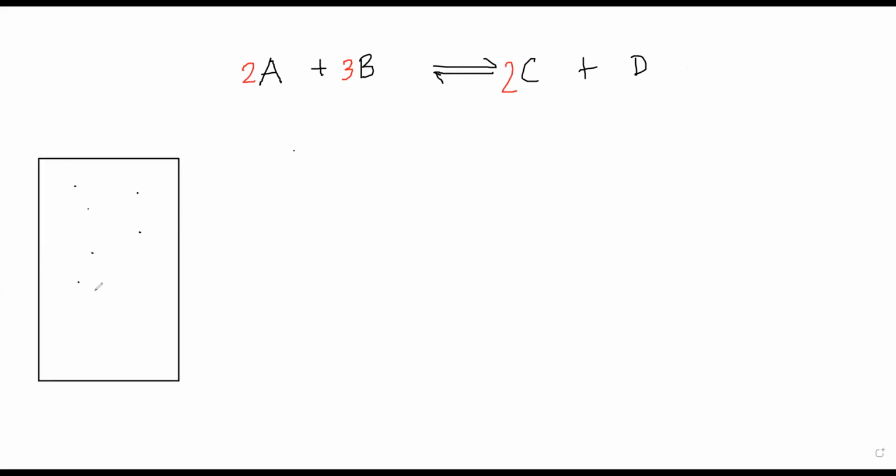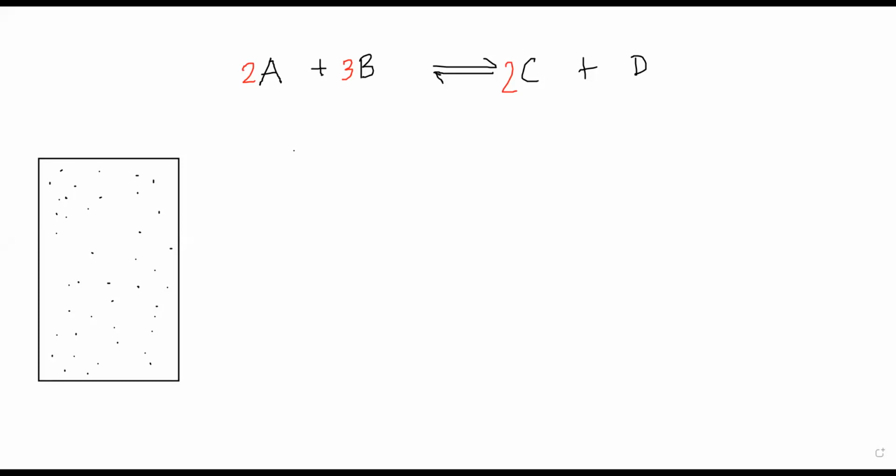There is no C and D here, which means I can say that the reaction mixture contains 100% reactants, 0% products. So in the beginning of the reaction, the reaction mixture will have 100% reactants and 0% products.